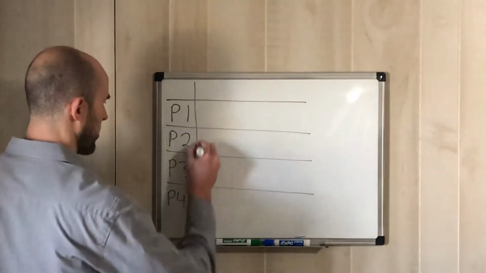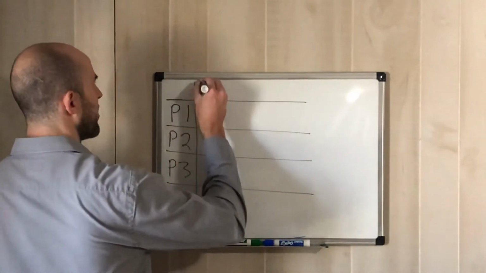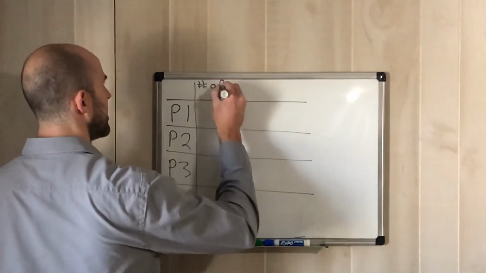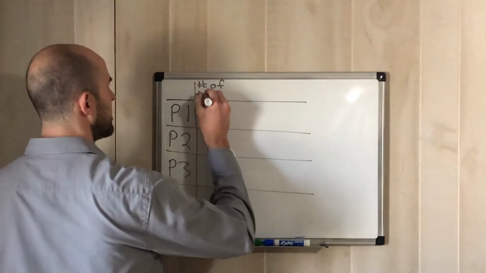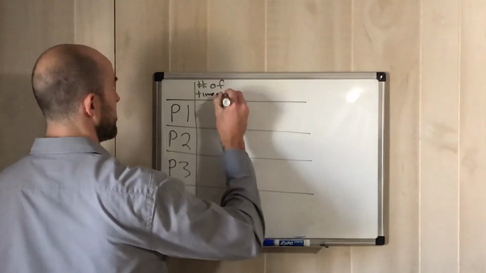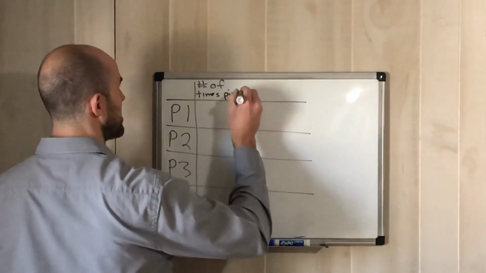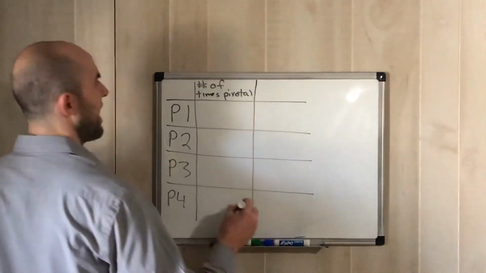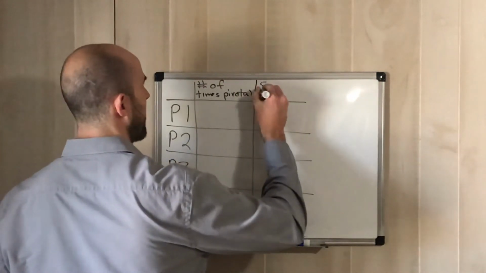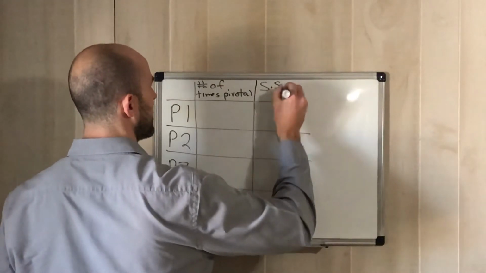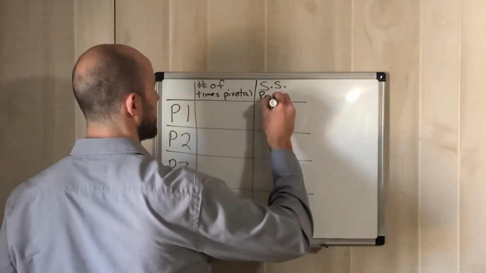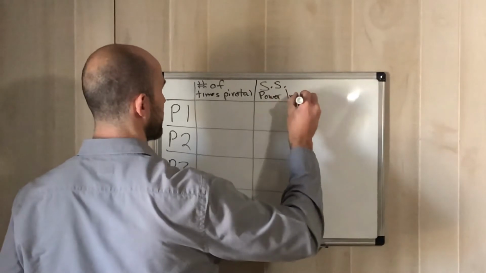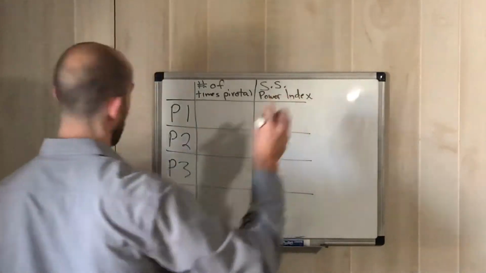And from this, we're going to have number of times pivotal, which I'll give to you guys, but it's one of those situations you would be able to calculate like we did before. And then we're going to have the Shapley-Shubik power index, what we just calculated, those percents, which again, nothing complicated as well.